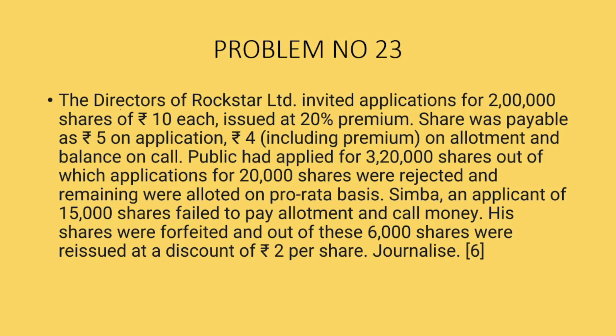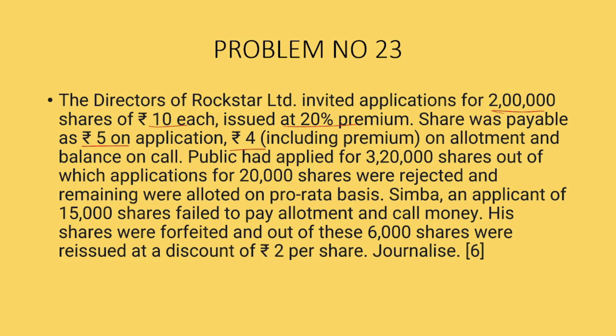The directors of Rockstar Limited invited applications for 2 lakh shares of rupees 10 each, issued at 20% premium, and the shares were payable as rupees 5 on application and rupees 4 including premium on allotment and balance on call.